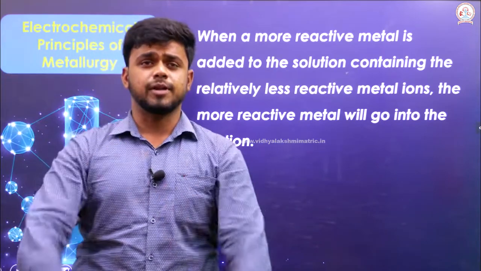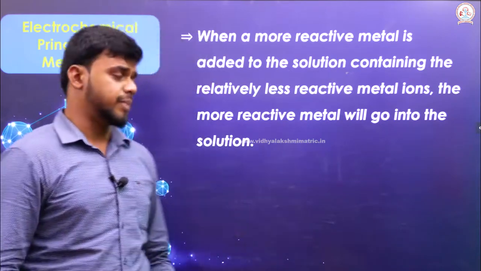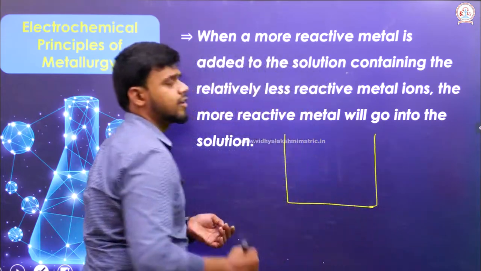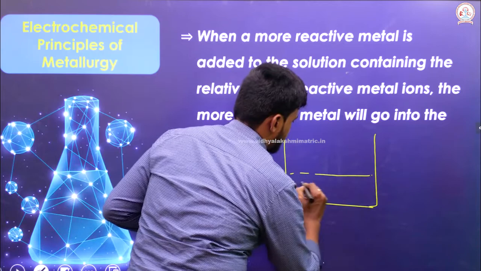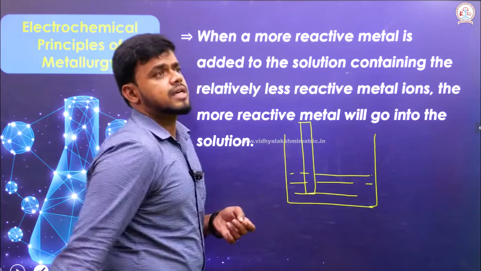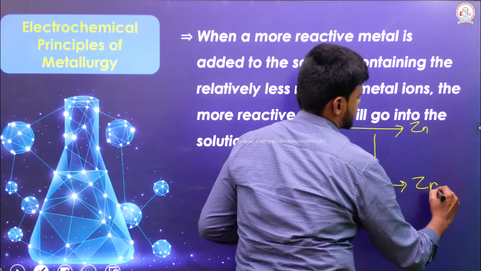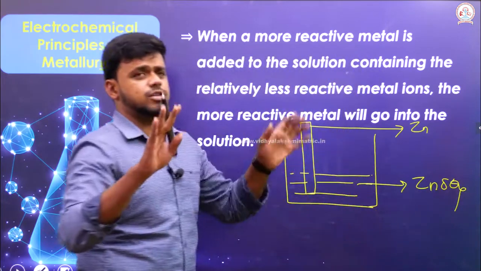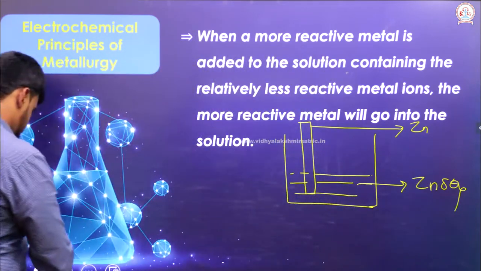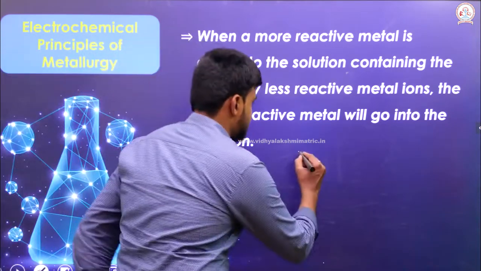Since we are talking about electrochemical principle, electrolysis will be done in a chamber where we have an ionic solution and the metal will be placed. For example, if the metal here is zinc, the solution will be zinc sulfate. This is the general method of electrolysis. Assume that there are two different metals over here.